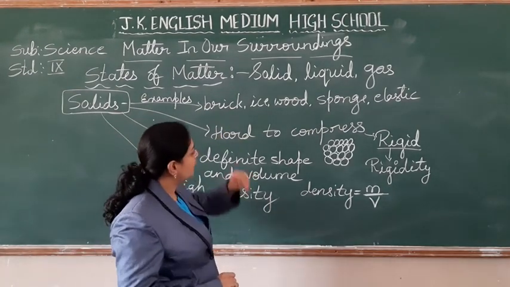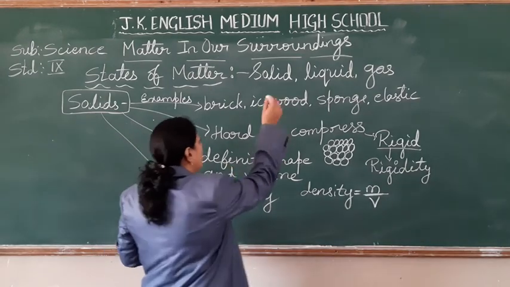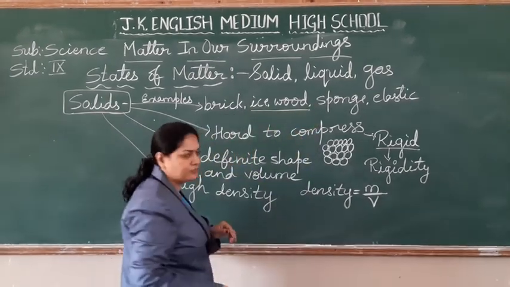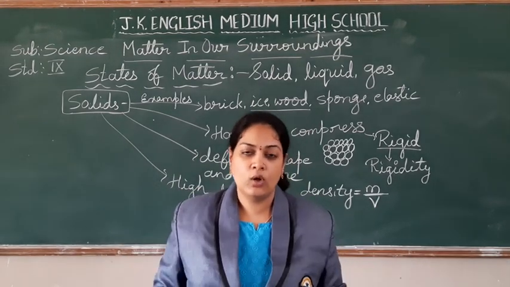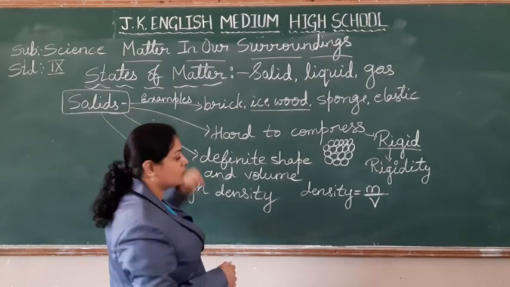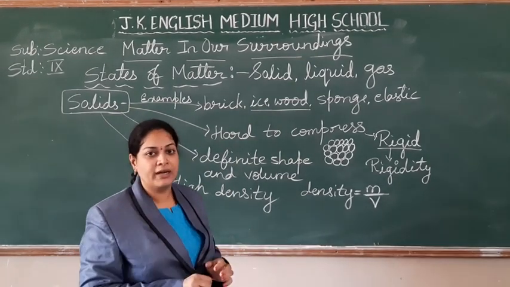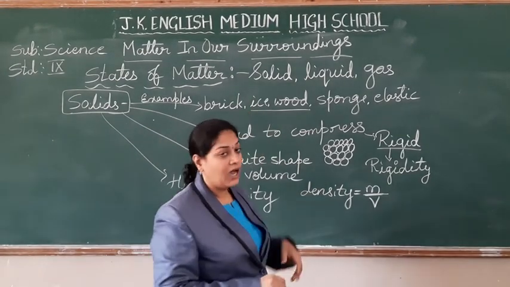Okay, coming back to the examples. Brick, chair, table, okay. What about ice and wood? You know that ice and wood, they can float on the water. Then how are we telling they have high density? These are the examples of solids, right? You might get confused. So don't get confused.